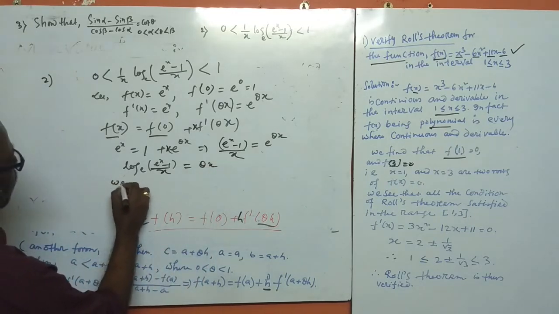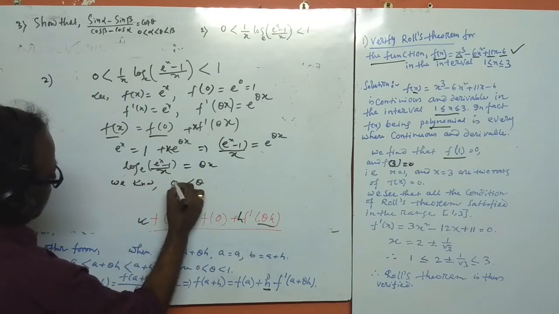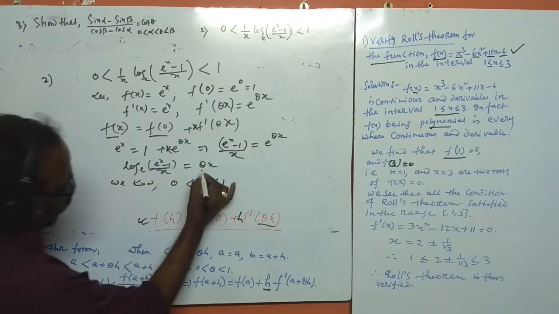We know from the theorem that θ lies between 0 and 1.